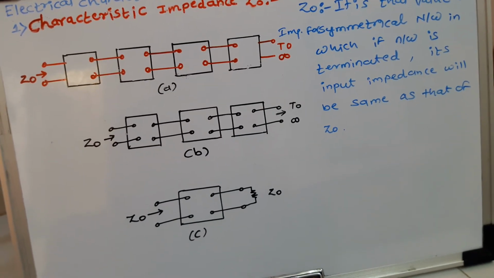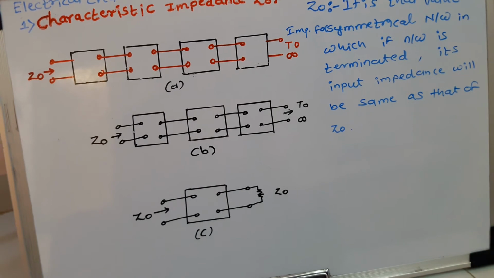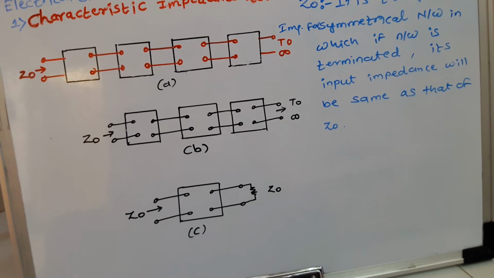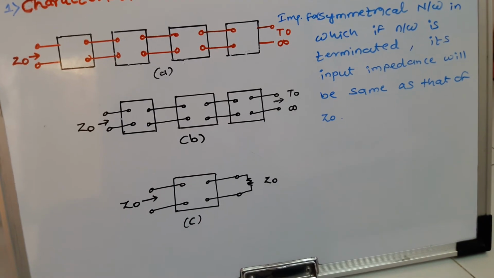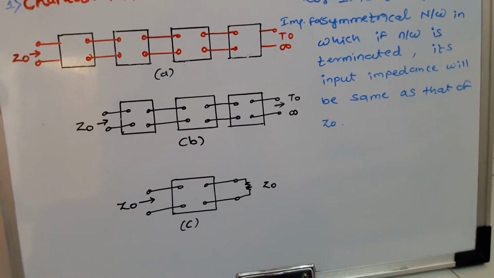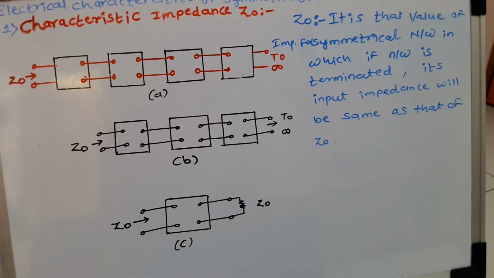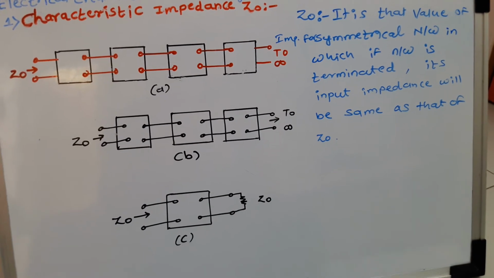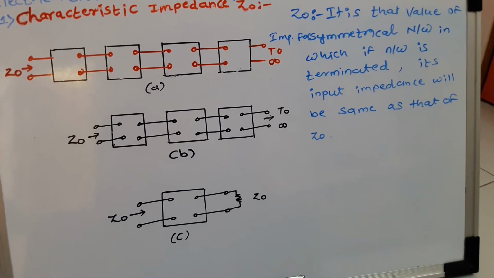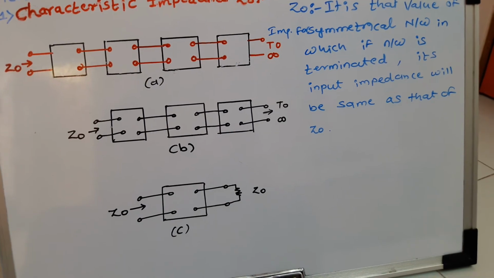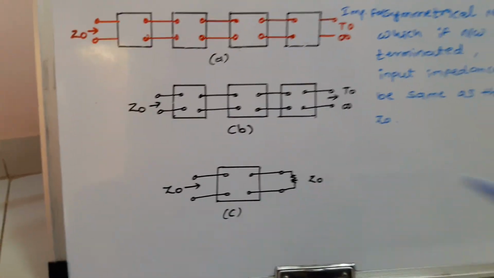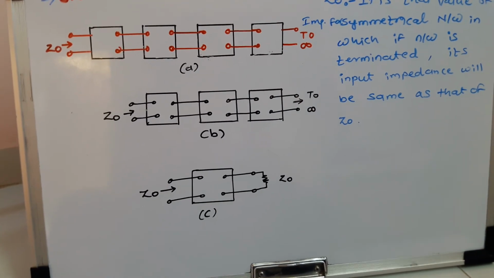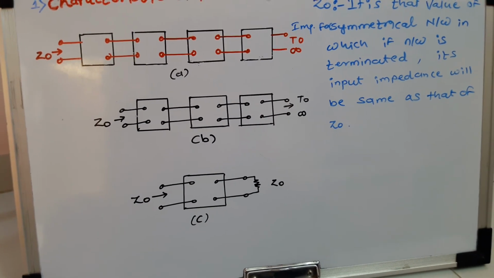Thus the input impedance of the second network is the output impedance of the first network. Therefore, if the first network is terminated in Z0, the input impedance seen will also be Z0. Therefore, if a symmetrical network is terminated with its characteristic impedance Z0, then it will have the same input impedance Z0 as shown in figure C. So this is the definition of characteristic impedance Z0.